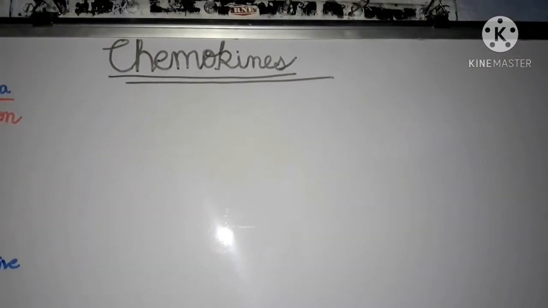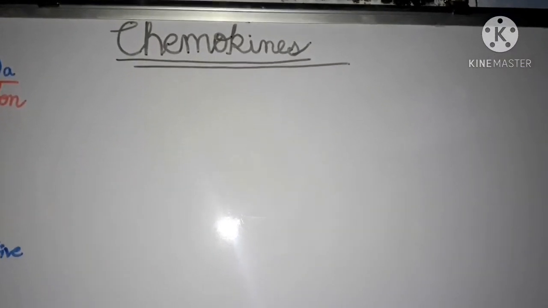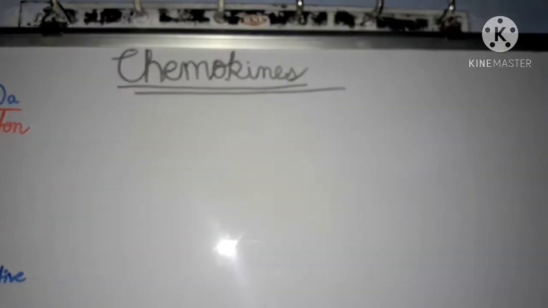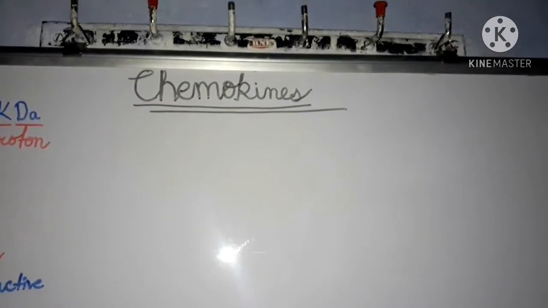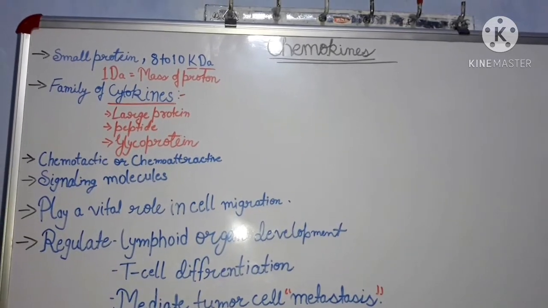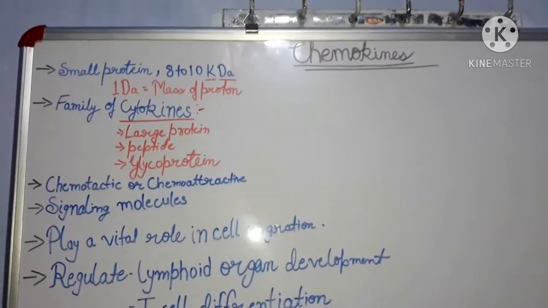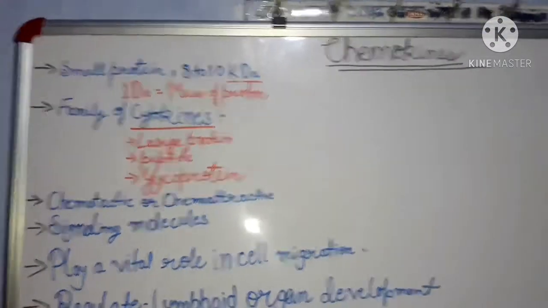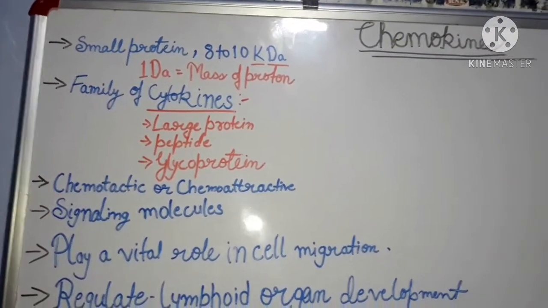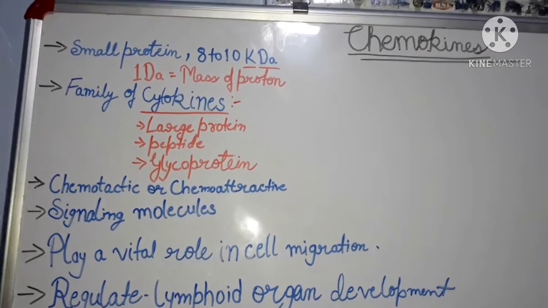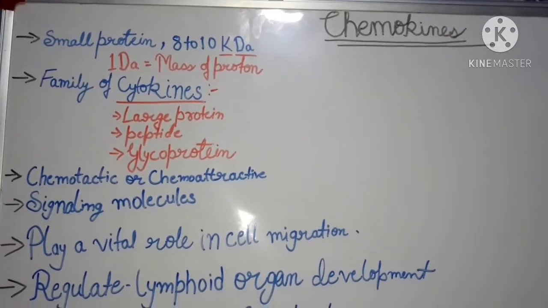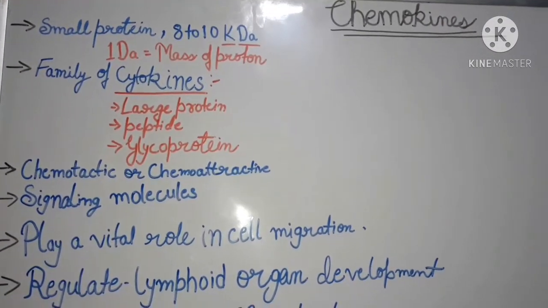Today's video is about chemokines, an introduction to chemokines. Chemokines are small proteins of 8 to 10 kilodaltons. Kilodalton is a unit; 1 dalton is the mass of a proton. Chemokines are a family of cytokines.